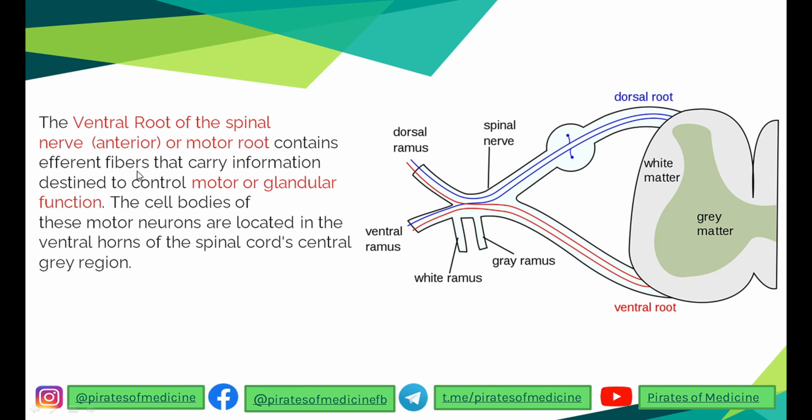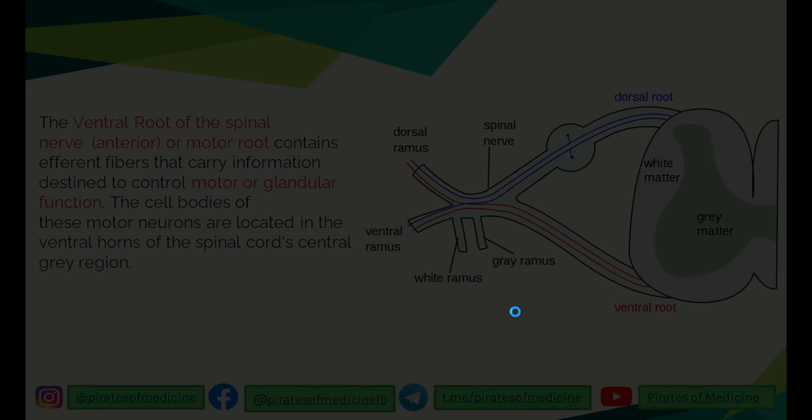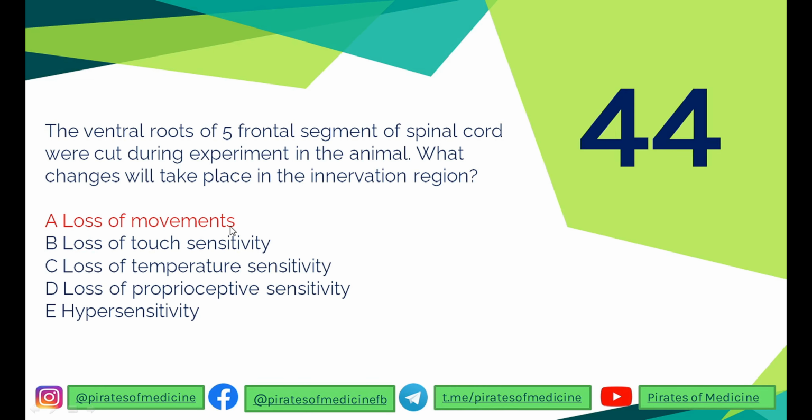They contain efferent fibers that carry information to the skeletal muscles and control the motor or glandular functions. The cell bodies of these motor neurons are located in the ventral horn of the spinal cord, and the axons of these motor neurons, located in the anterior root of spinal cord, form the efferent nerves. So if there is an injury to the anterior horn or the ventral root of the spinal cord, then there must be loss of movements.